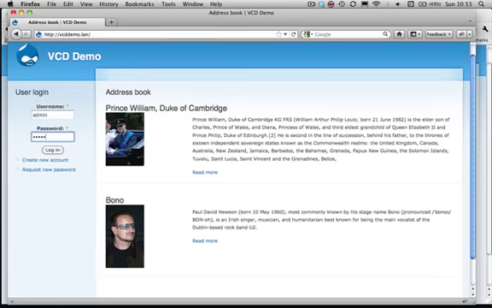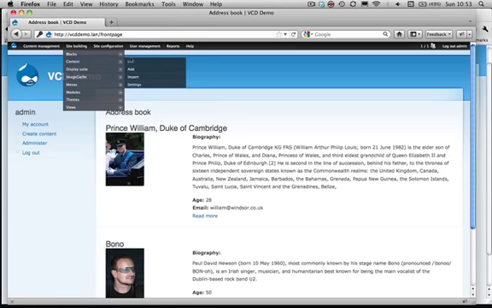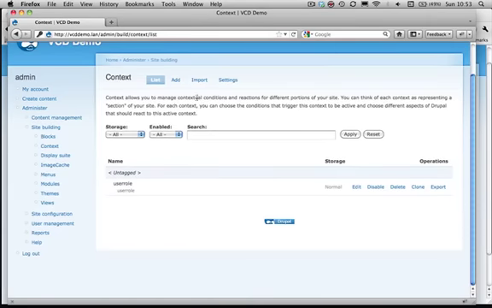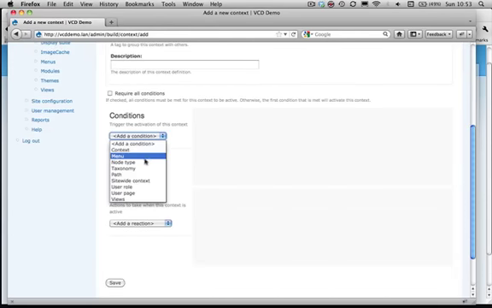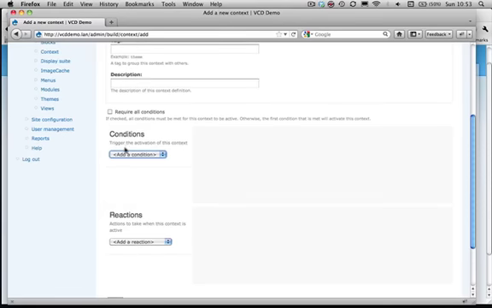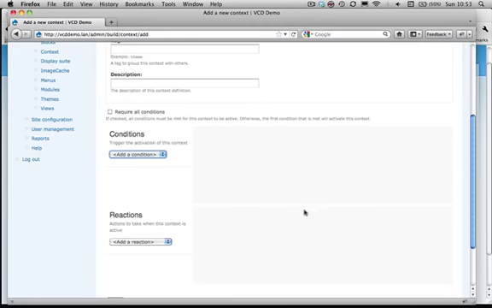Of course, user roles aren't the only use case where you can use this. Actually, you can do a lot more. It's just a question of configuring conditions. You can, for instance, also use the node type, taxonomy conditions, path conditions, views, even views, menu conditions. There are a whole lot of conditions that you can combine, and depending on those conditions you can trigger build modes, as many build modes as you want.